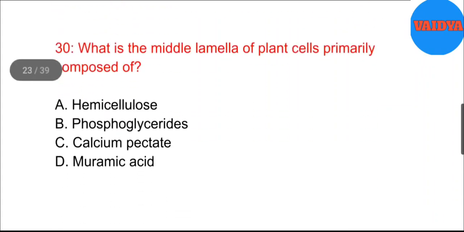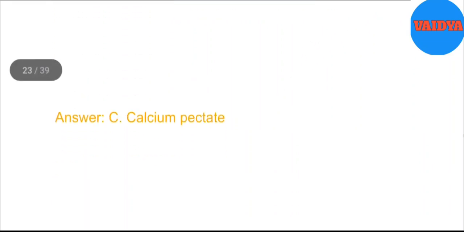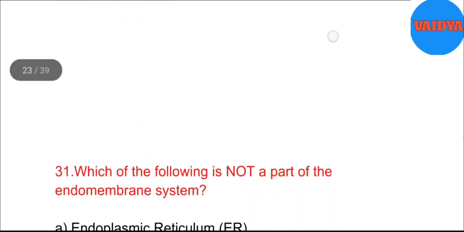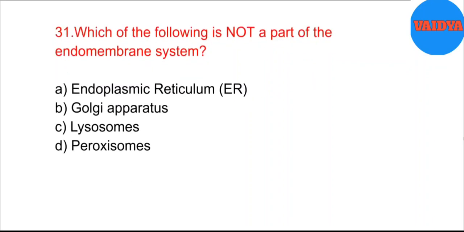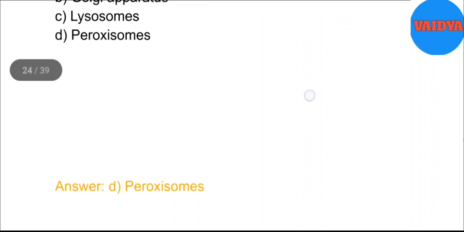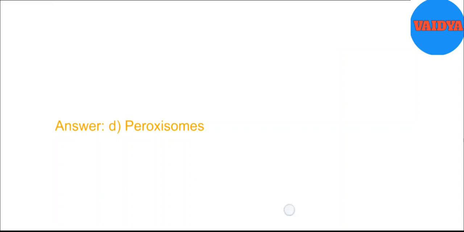30. What is the middle lamella of plant cells primarily composed of? A. Hemicellulose. B. Phosphoglycerides. C. Calcium pectate. D. Muramic acid. Answer. C. Calcium pectate. 31. Which of the following is not a part of the endomembrane system? A. Endoplasmic reticulum, ER. B. Golgi apparatus. C. Lysosomes. D. Peroxisomes. Answer. D. Peroxisomes.